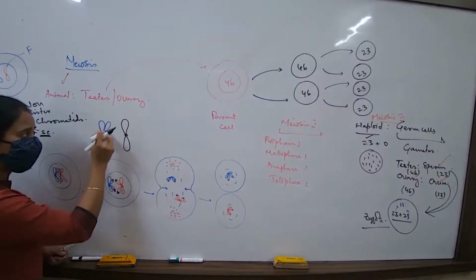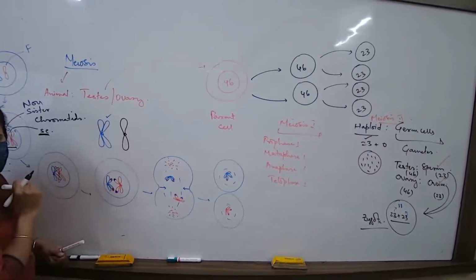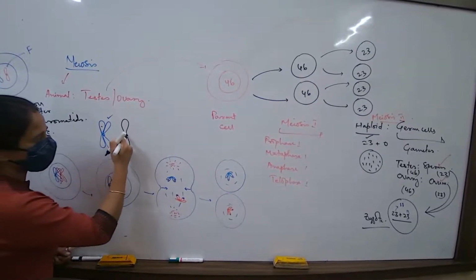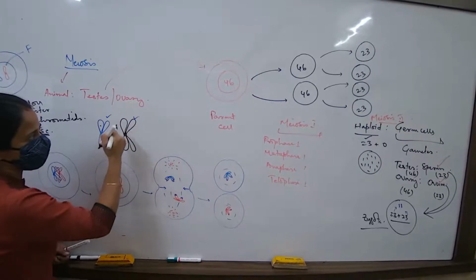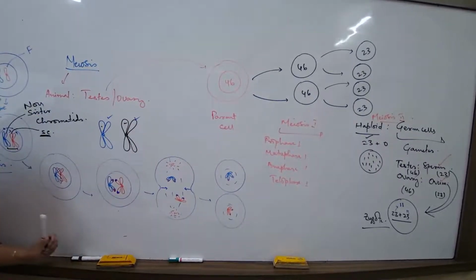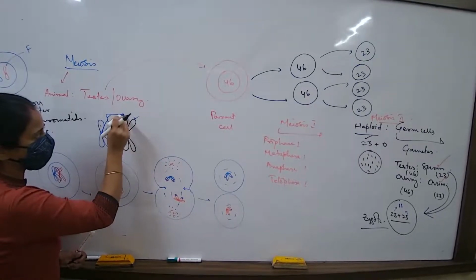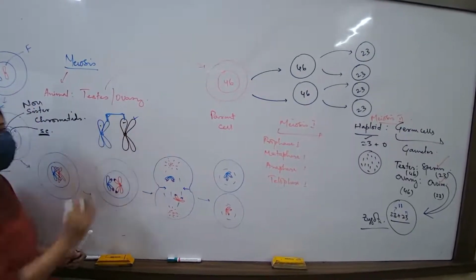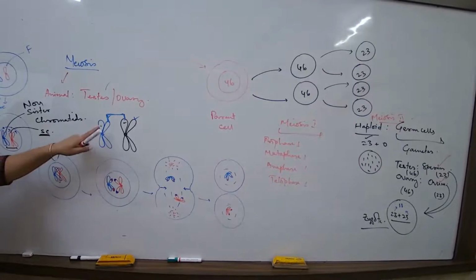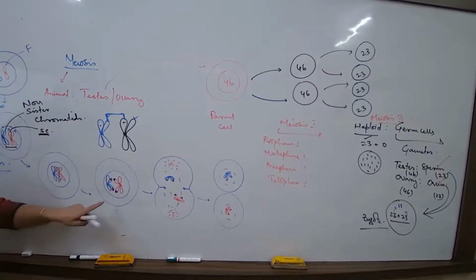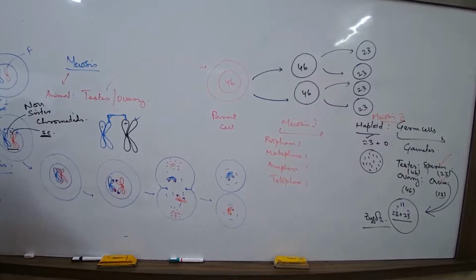When they duplicate, this is the sister chromatid of this one, and this is the sister chromatid of this one. Clear? Now this is a homologous pair. So what about these two? Non-sister chromatids. These two non-sister chromatids, which are actually the duplicated chromosomes, always have a tendency of overlapping.